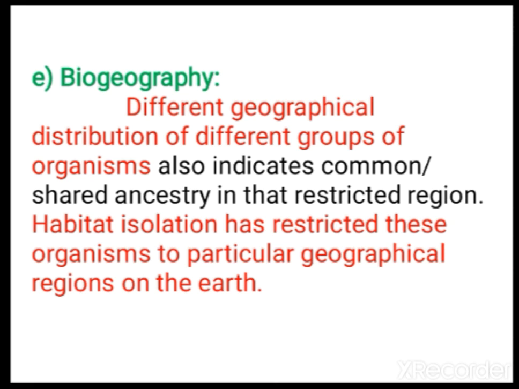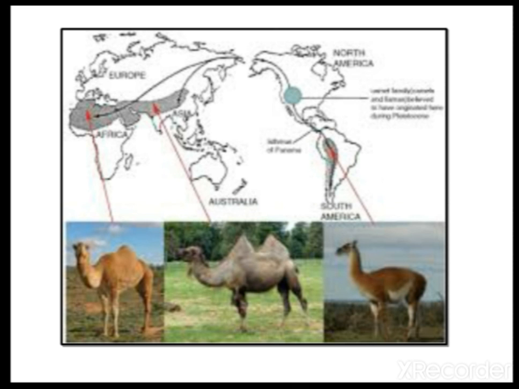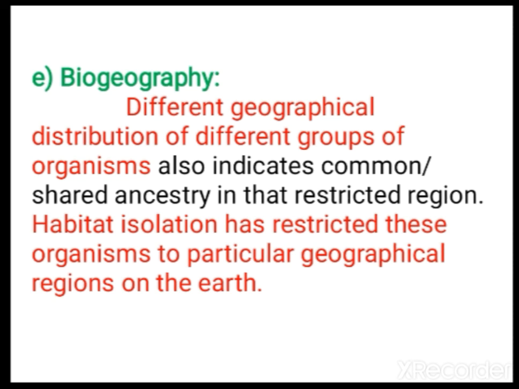In a particular area the organisms living resemble each other and show adaptation according to the place they live. You see here, all are camels only, but they belong to different areas, so they show some differences. This is an example of evidence for biogeography.